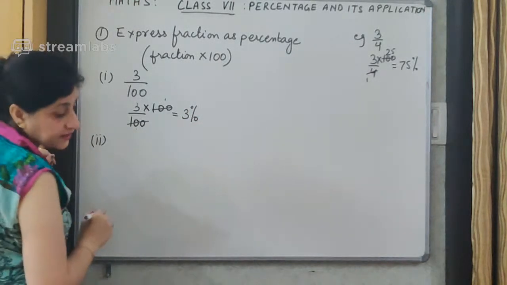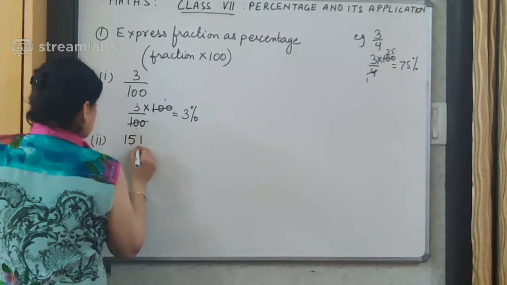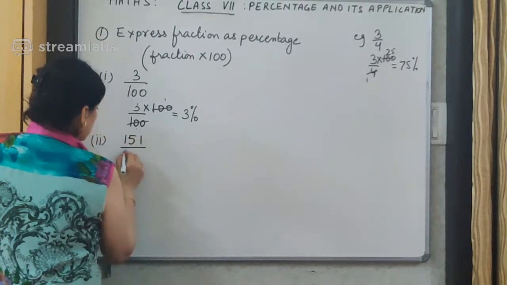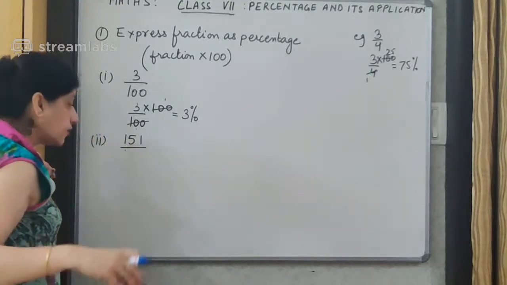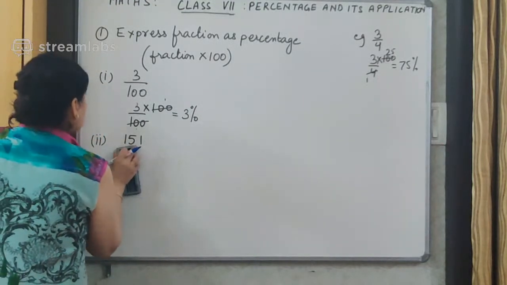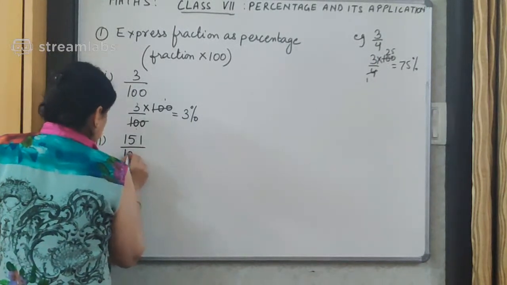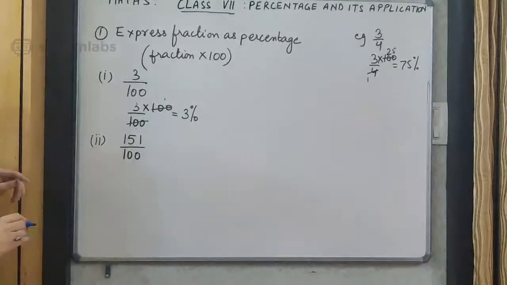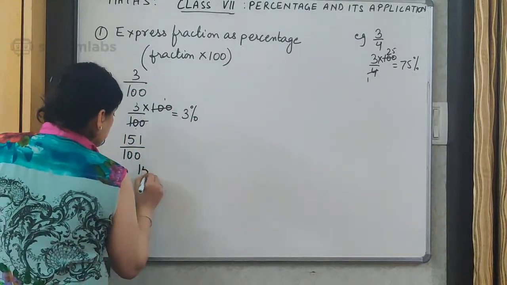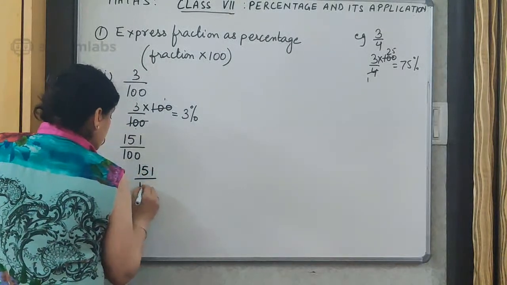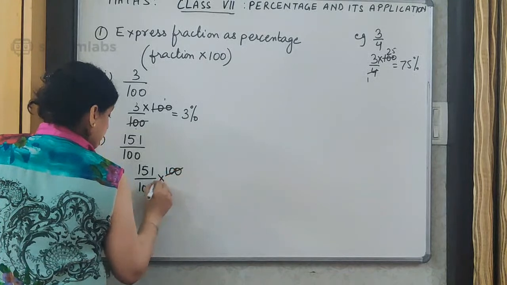Next one we will take, that is 151 upon 100. 151 upon 100 is the fraction. This has to be converted into percentage, again fraction into 100. So 151 upon 100 multiplied by 100.